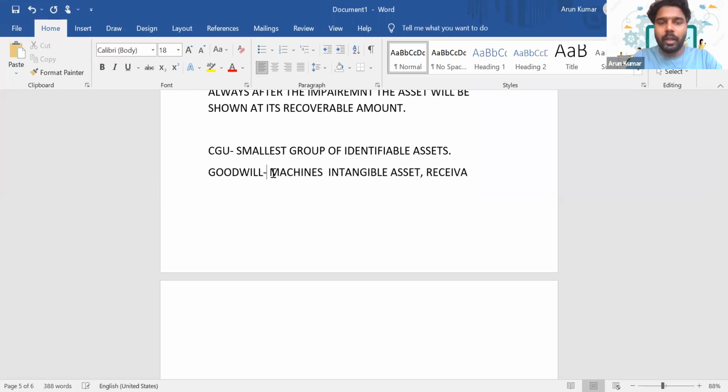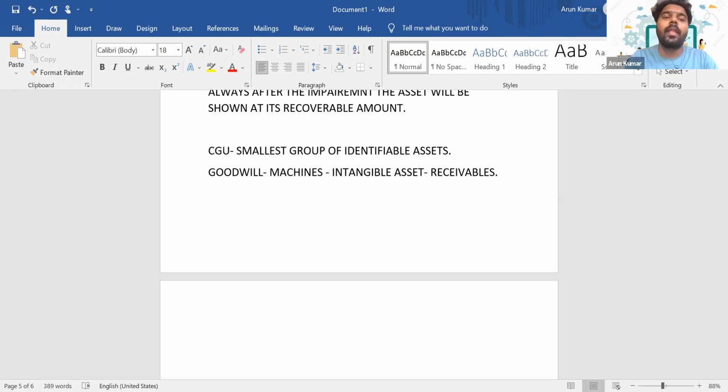So they will have goodwill, they will have machines such as tangible assets, then building. These all are tangible assets. So they might be having receivables. So as a group, we can call it a CGU. So the question here is, let's say that particular CGU is getting impaired, maybe because of a fire, it got damaged because of a fire. In that scenario, we can consider it as an impairment indicator, and we have to test for the impairment.